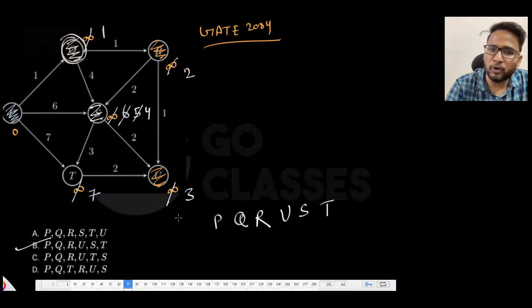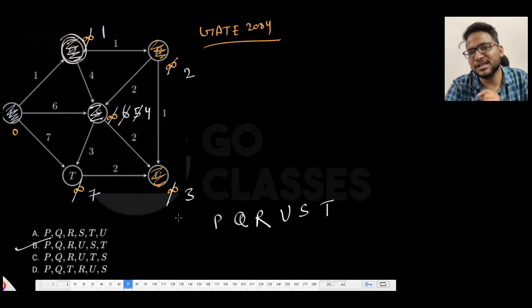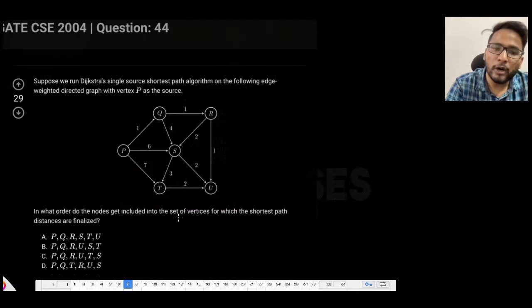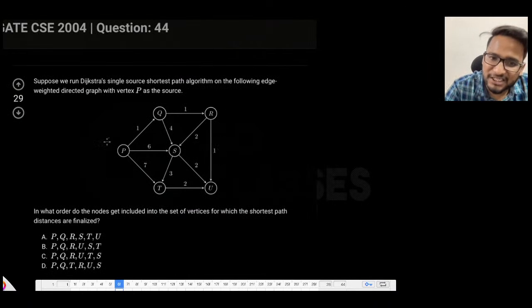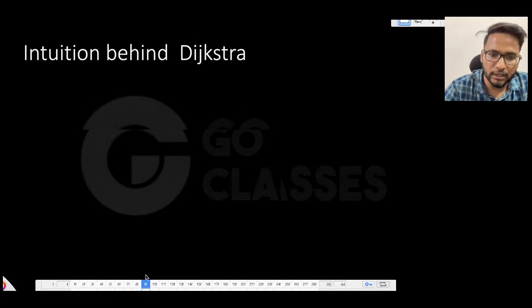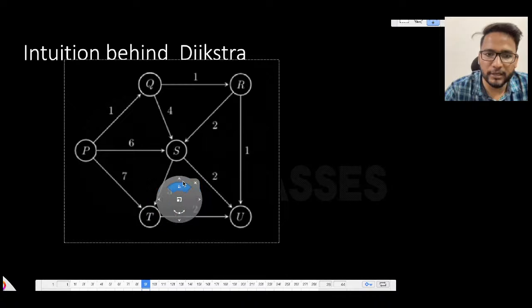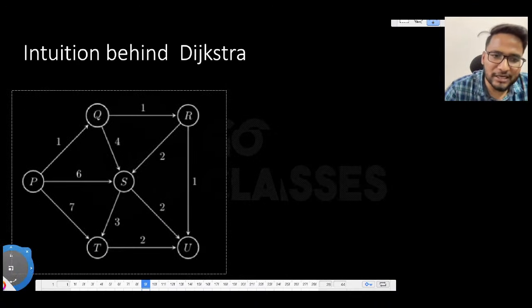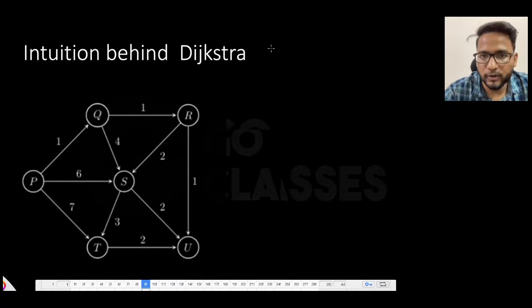Let's just recall what it is doing. You are picking the minimum, relaxing all the outgoing edges. So what you did in the first step, you picked this P, you relaxed all the outgoing edges, and then you said that if you want to go from P to any vertex, see what you did is very important, and that is where the intuition will be coming in the picture. So let's understand why it is working in this way.